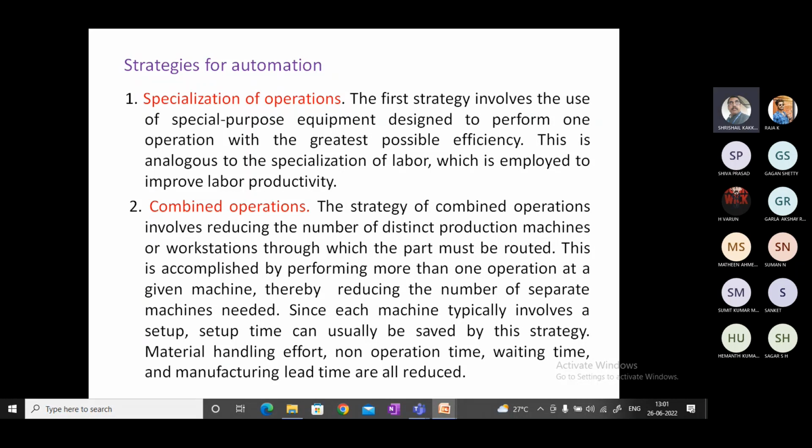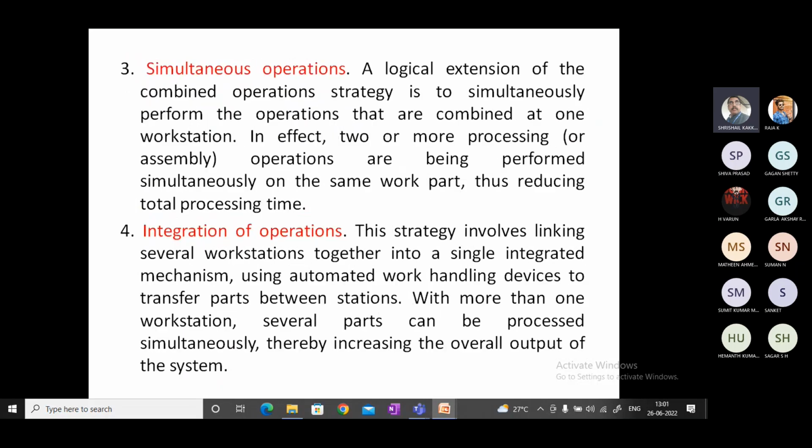Simultaneous operations. It is one of the important logics. Simultaneous operation means that while I am performing one operation, at the same time another operation can also be done. A very simple example: I am doing a turning operation and I want to do the finishing operation using emery paper. While I am performing the plain turning operation, I can do the emery operation. The two operations can be done simultaneously at a time.